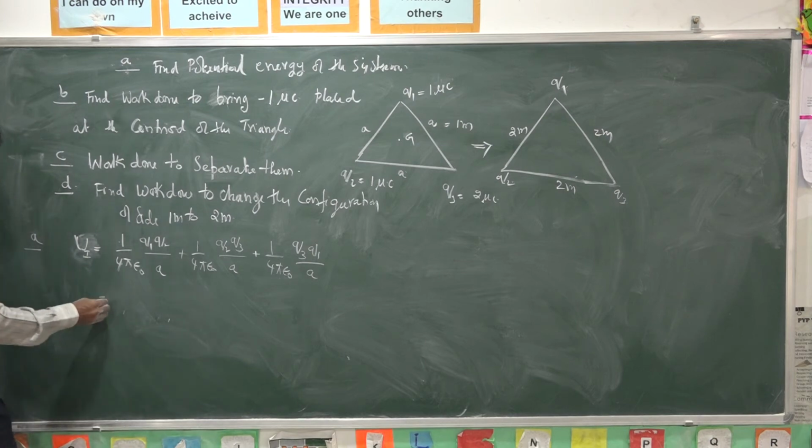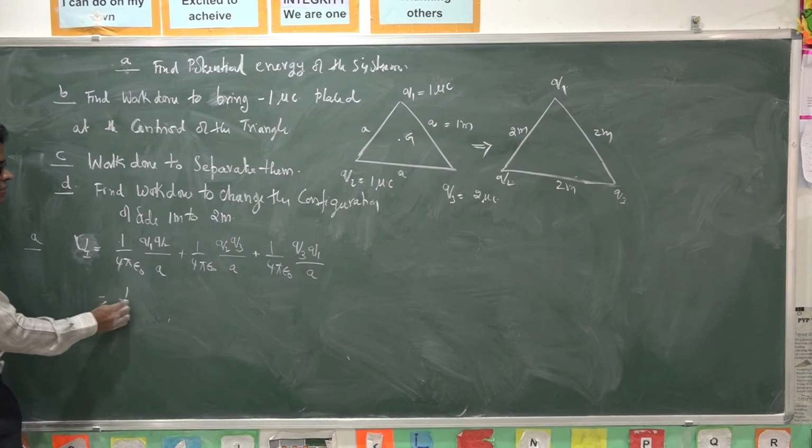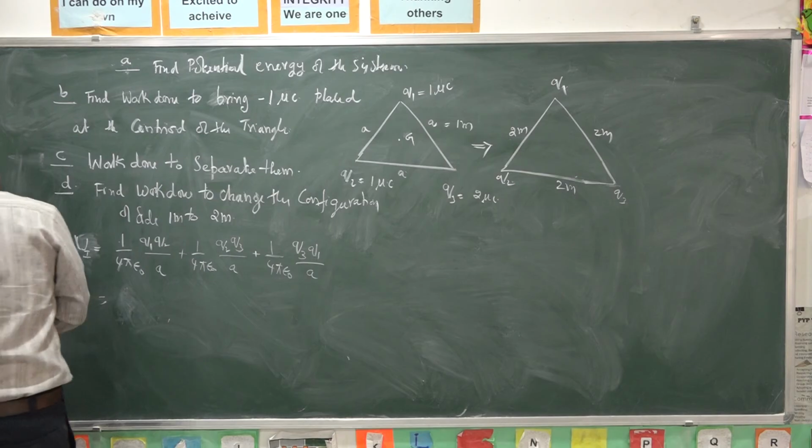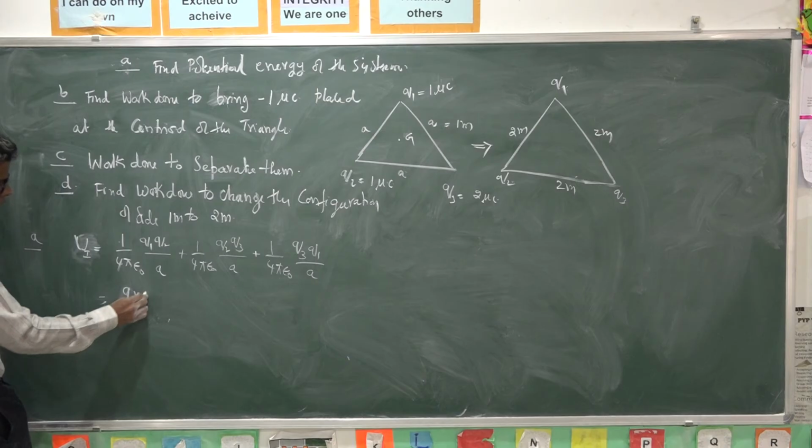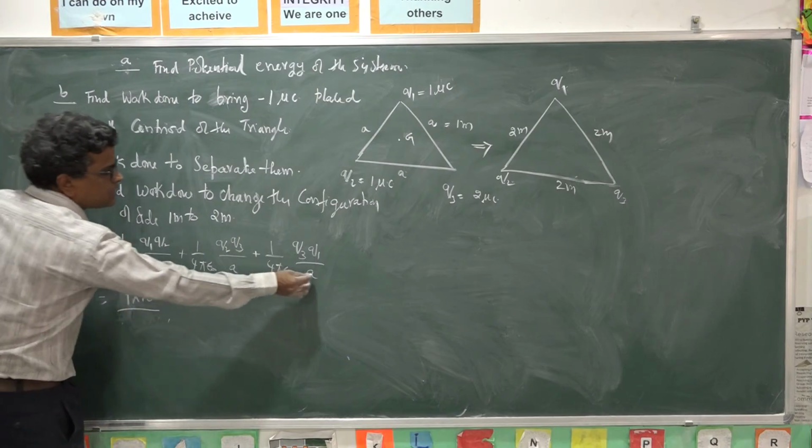You take common 1 by 4 pi epsilon naught. What is its value? 1 by 4 pi epsilon naught value is 9 into 10 power 9, by A. A is common.